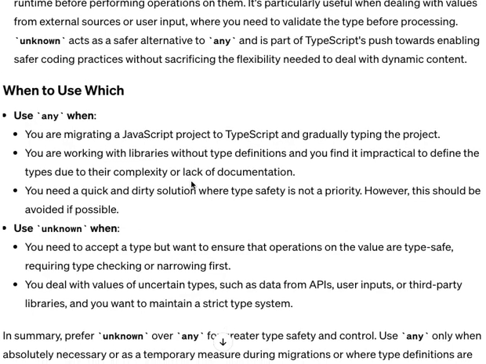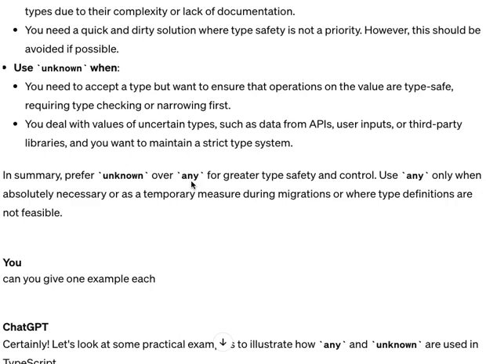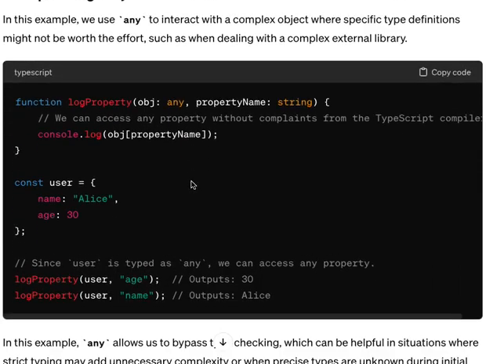And similarly, if there is data coming from external APIs, you can give them the type unknown if you don't know the exact types, but before you perform any operation on that data, you need to check the types. Let's have a look at the examples.